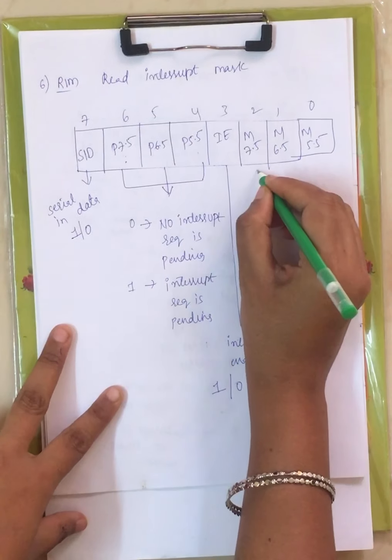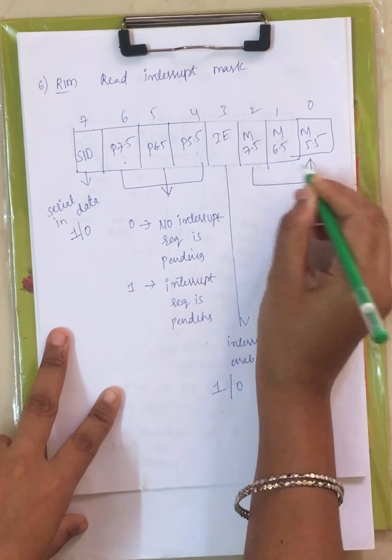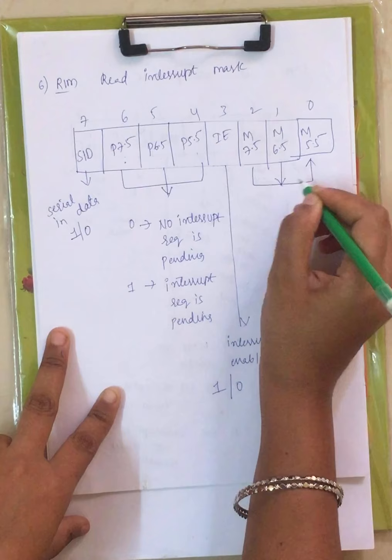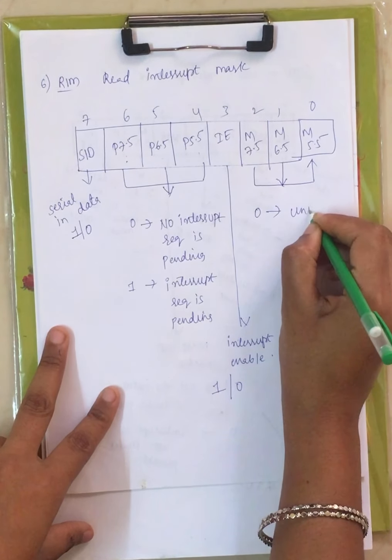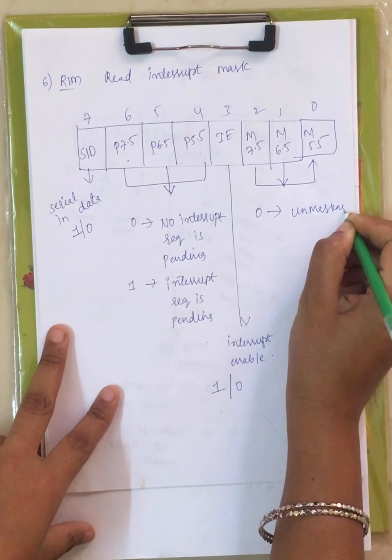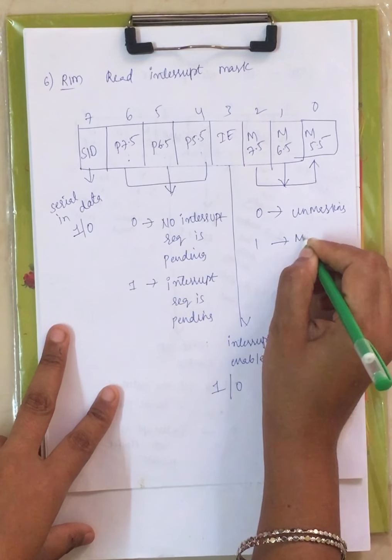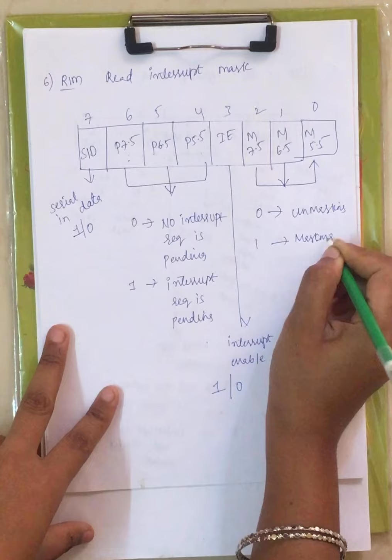Now similarly, we have masking of the interrupts, right? When it is 0, it means unmasking a particular interrupt. When it is 1, it means masking a particular interrupt, right?